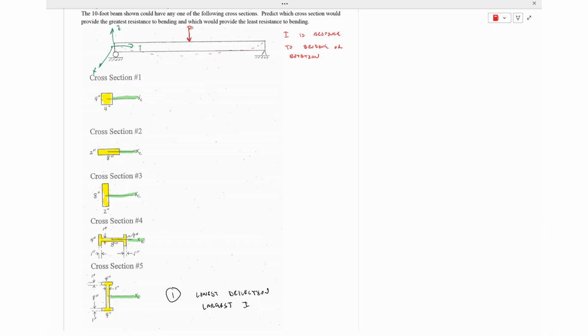What's the one that has it closest to the axis? And sure enough, you can see this one here. It's going to kind of be in fifth place there. You're looking at that squishing all of that material as close down to the x-axis as possible. And we talked about taking a 2 by 12 or 2 by 6, whatever it is, and laying it either flat or upright. And one of those is actually going to give you the least resistance,